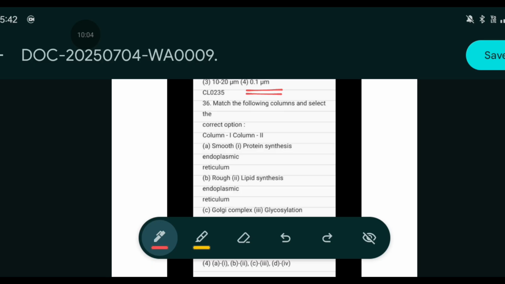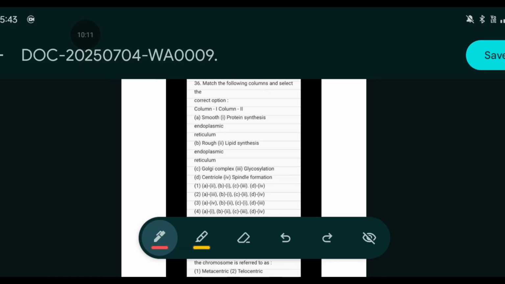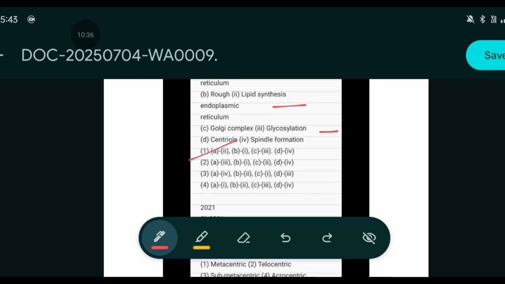Again, match the following columns. Is it visible? I hope it is, right? Okay. So it is said smooth endoplasmic reticulum. It will be lipid synthesis, that is A will be 2. Rough endoplasmic reticulum, protein synthesis, B will be 1. Golgi apparatus will be what? Glycosylation, and centrosome will be spindle formation. So the option 1 will be the correct answer.